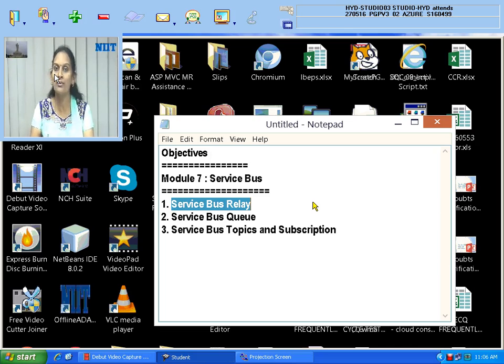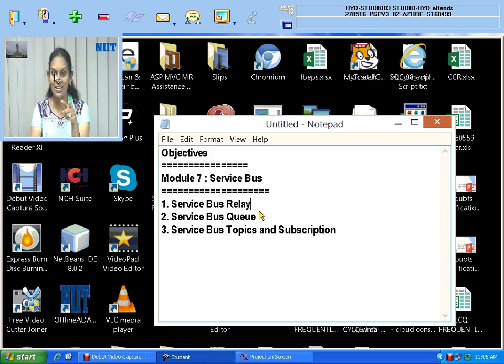Over the document camera I am going to explain this. Before I talk about service bus relay, I will just give you the idea. In the last class, we created one WCF service and hosted it in the Azure portal. When you host it in the cloud, anybody in our local computers can create a local application and access the service which is hosted in your Azure portal.